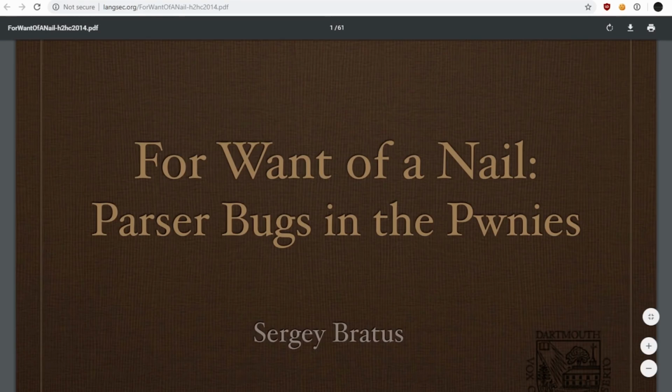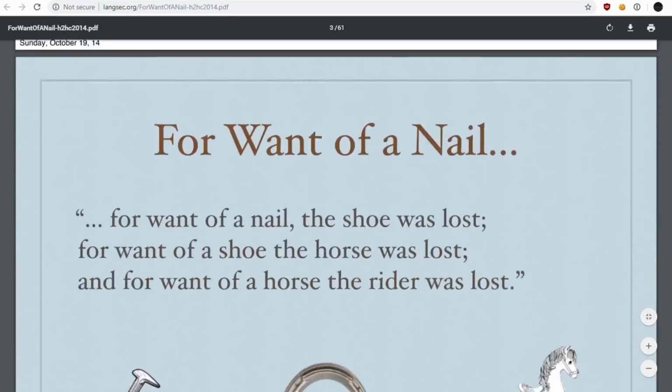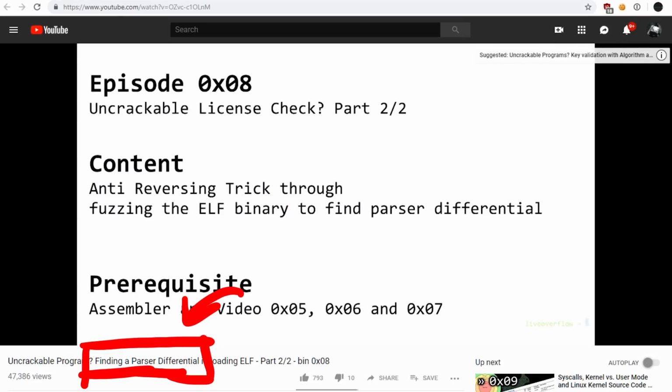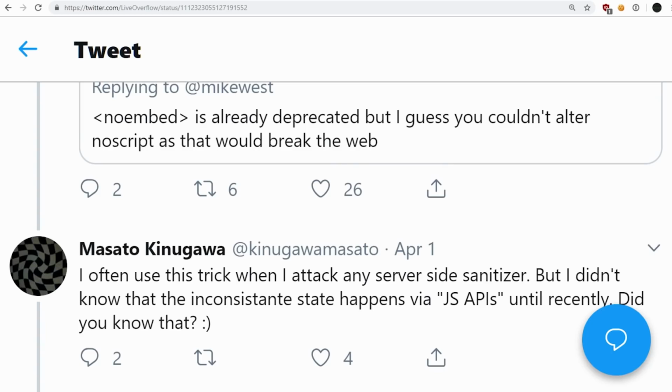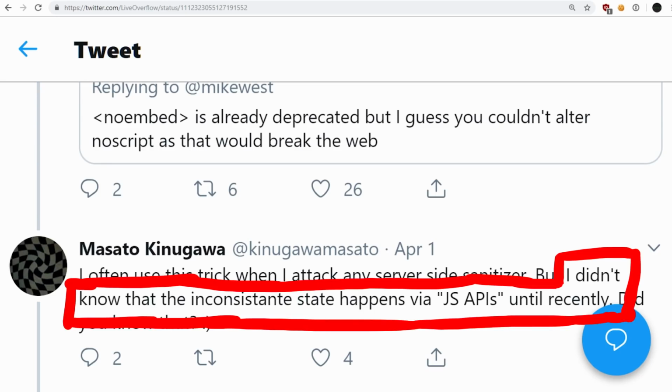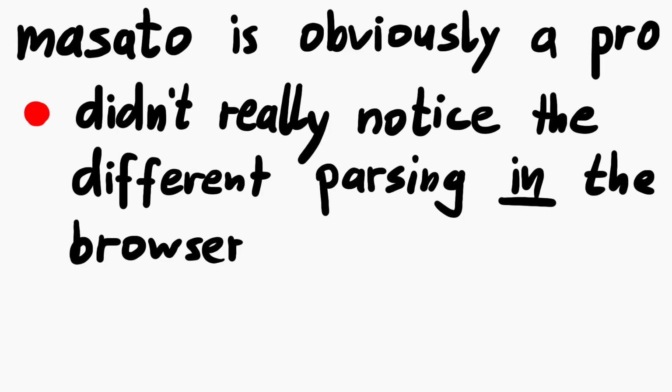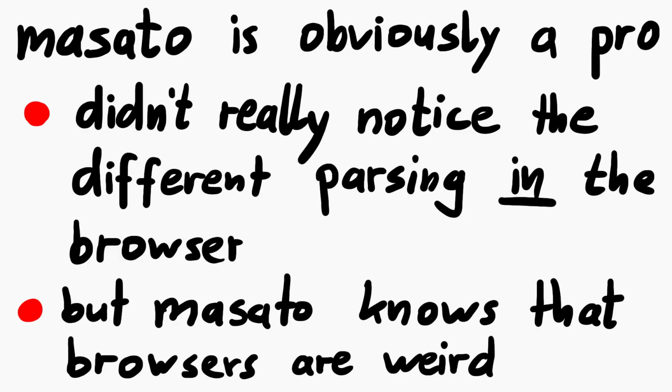And by the way, the idea of attacking different parser behaviors is a fundamental idea in IT security research. I have even made a video in 2016 introducing that concept as part of the binary exploitation playlist. So that kind of thinking during research is not uncommon. But Masato also added, "I didn't know that the inconsistent state happens via JS APIs until recently." Did you know that? So even though he's super experienced, he apparently didn't realize that parsing with JavaScript functions can also be different.